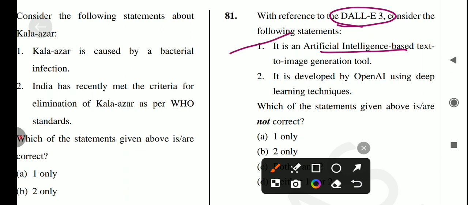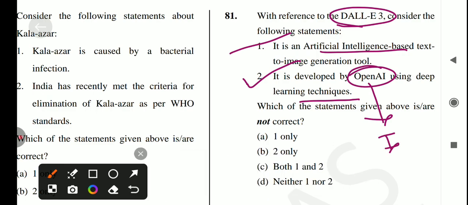Yes, it's a correct statement. Next is, it is developed by OpenAI using deep learning technique. Is it true? Also correct. Okay, and OpenAI के कुछ examples आप हमें comment में बताइए. Okay, so the answer for this question is option number C, which is correct.